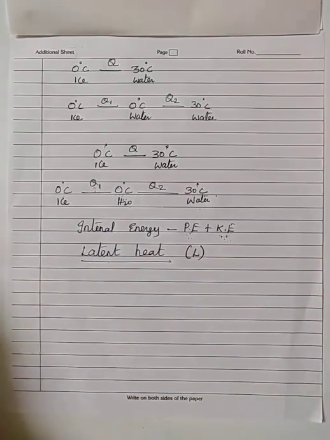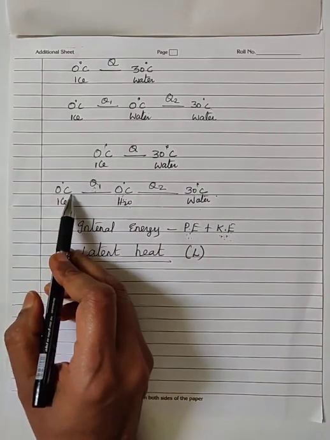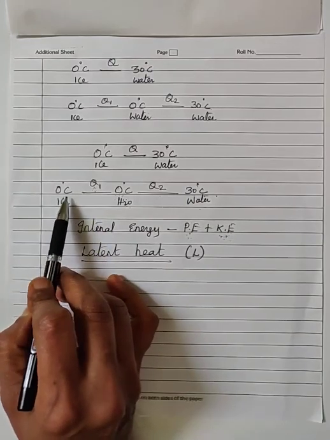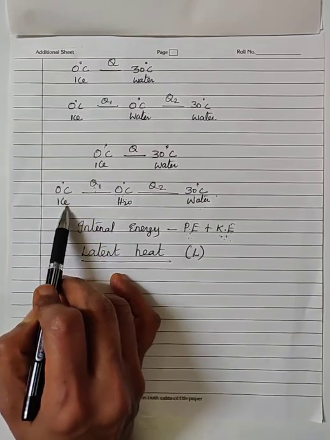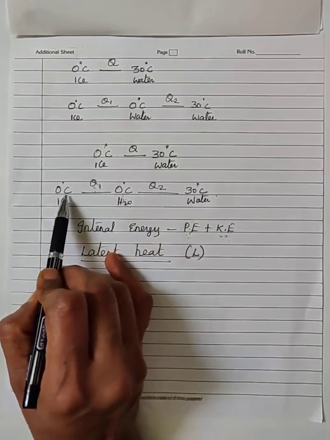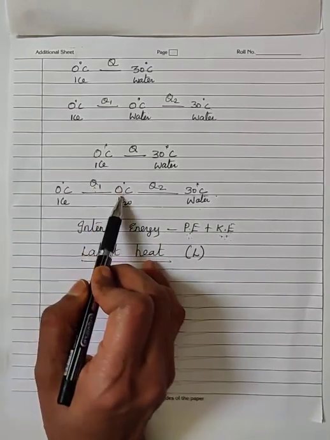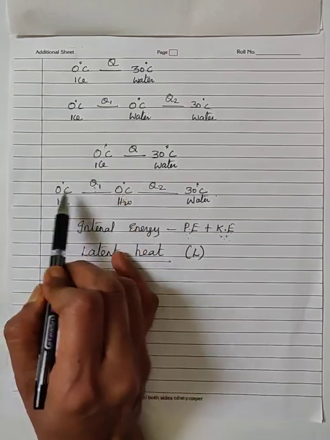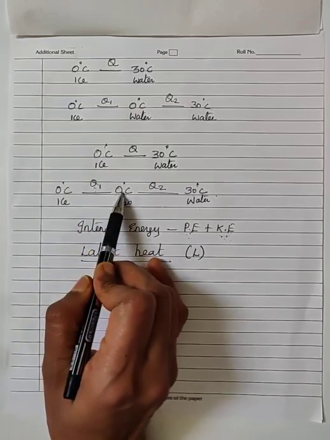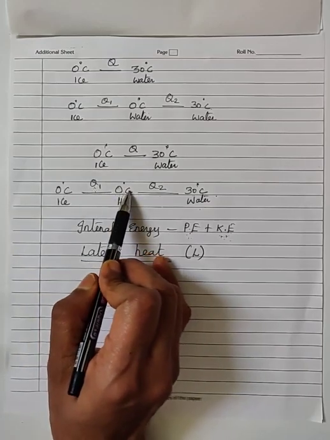When you are providing the heat energy here, the substance absorbs that energy. In the case of ice, it has absorbed the energy to convert itself completely into liquid state, that is water, without change in temperature, or at constant temperature.